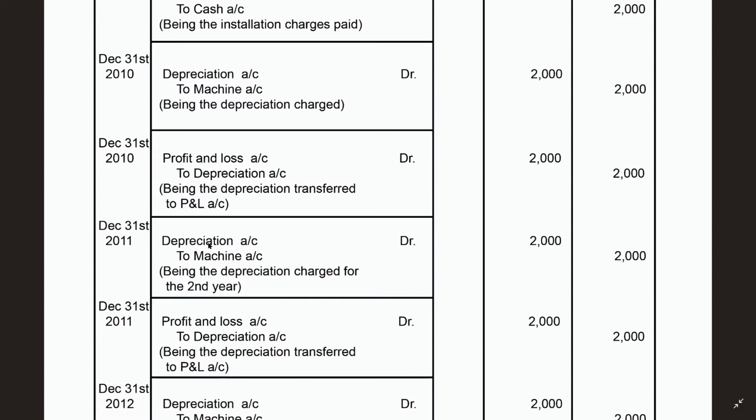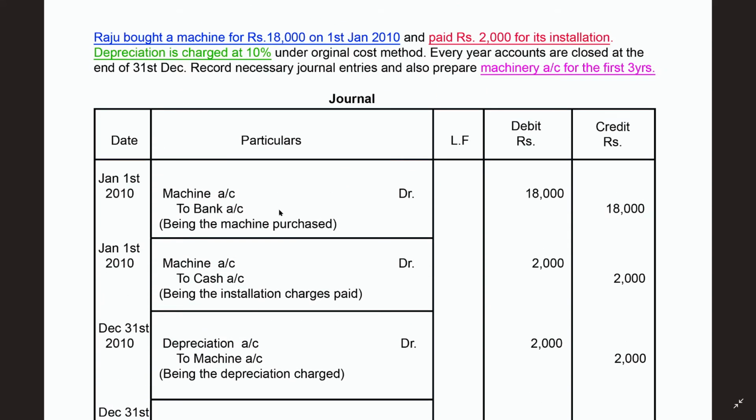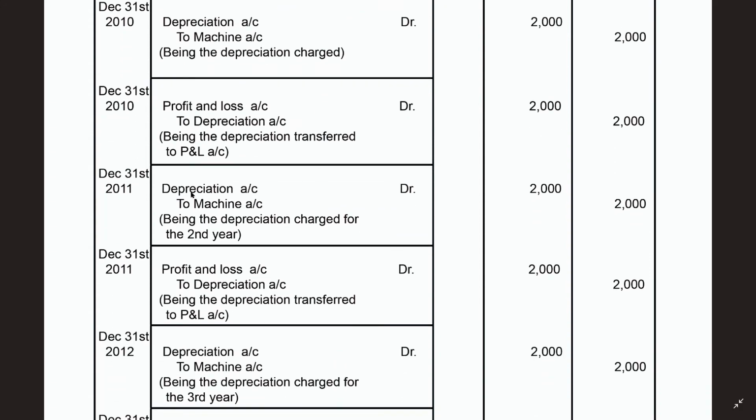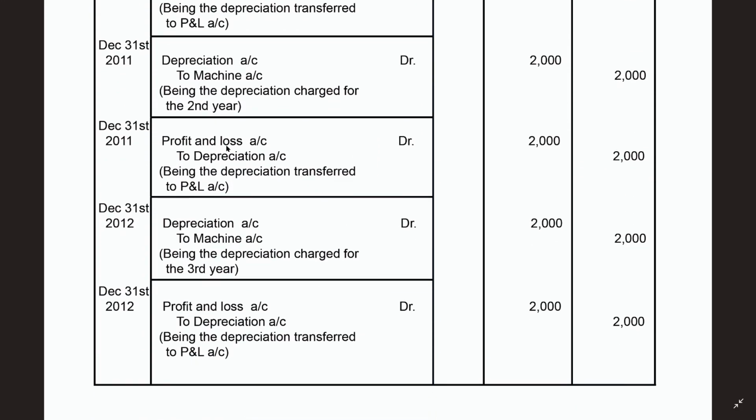So in the second year also I will be writing the depreciation. Here I am not buying the machine once again, the same machine I am writing. That's why you can't see these two journal entries here. Clear? So depreciation next year also, 2011, depreciation 2000. It is because it is a fixed original cost method, the amount won't change. So in the 12,000 level also I will write it and post it into the profit and loss account. That's why here also 2000.